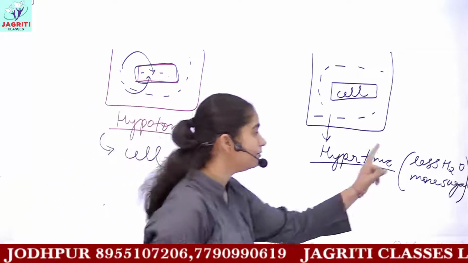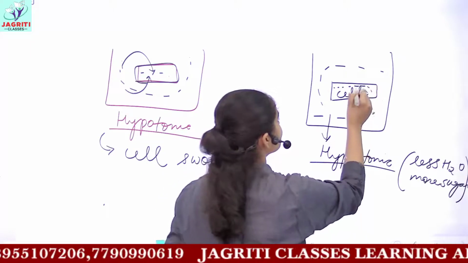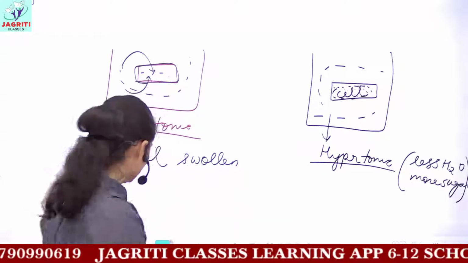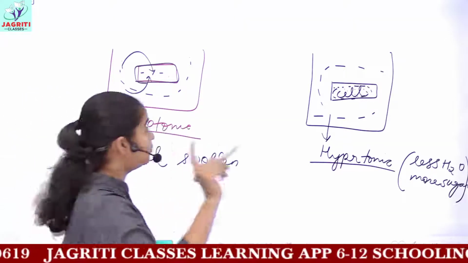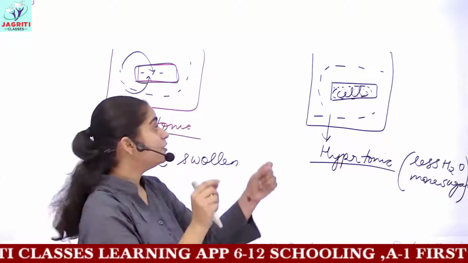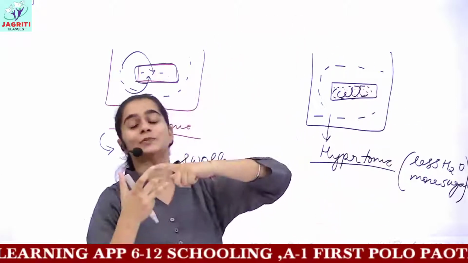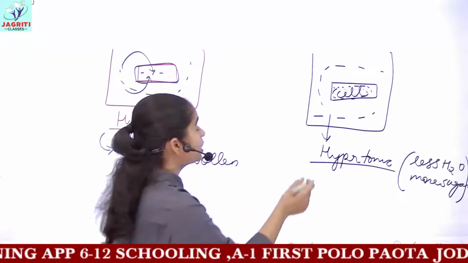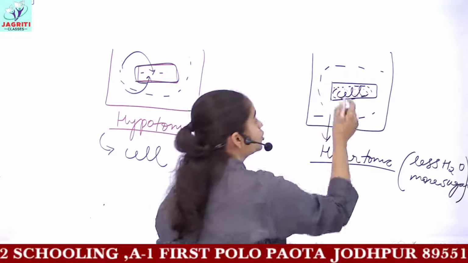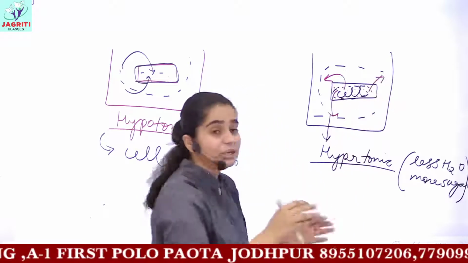So when you have less water outside and the amount of water present inside the cell is quite high, then the movement would be in what direction? Correct. The movement would be from inside, because the movement is always from where the water is present in excess to the side where the water is present in a limited amount. So because water is present more in quantity inside the cell, the movement would be from inside to outside.